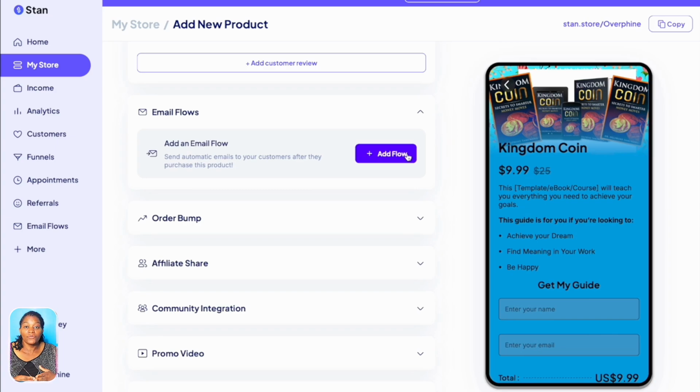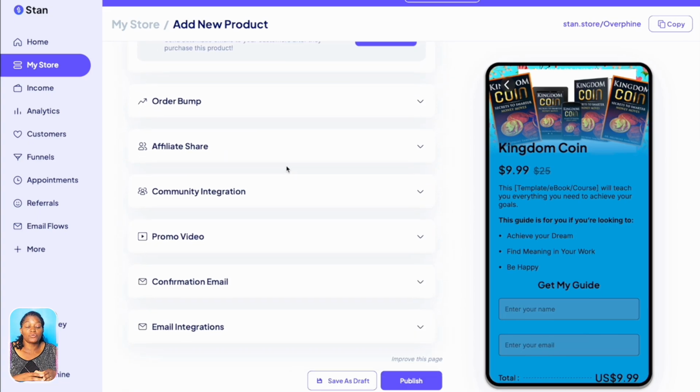So for example, if you had your course, you can make an email flow in a way that after they buy this book, maybe 5 days after, you can email them and ask, how was the book? Is there something special that you need help with? And after that, maybe 5 days after again, you can send them an automatic email that you've already set up to now tell them about your course. And so that's how email marketing works.